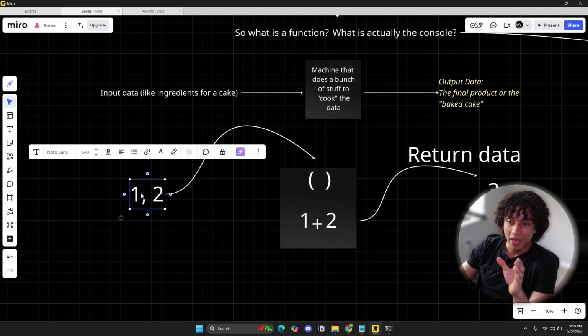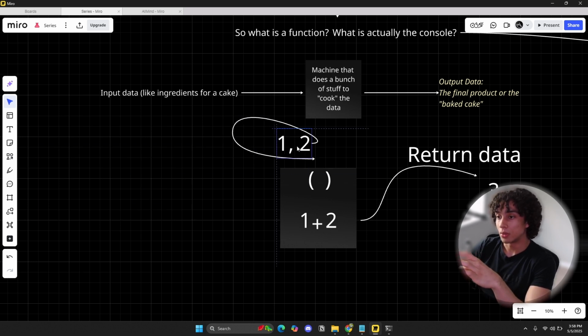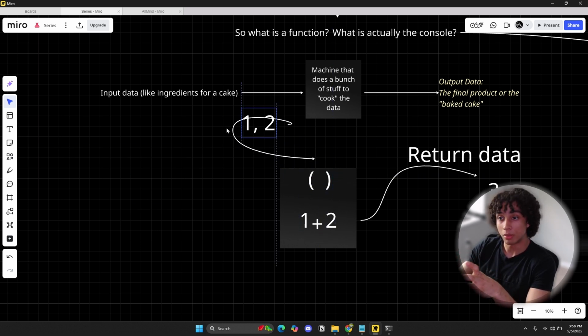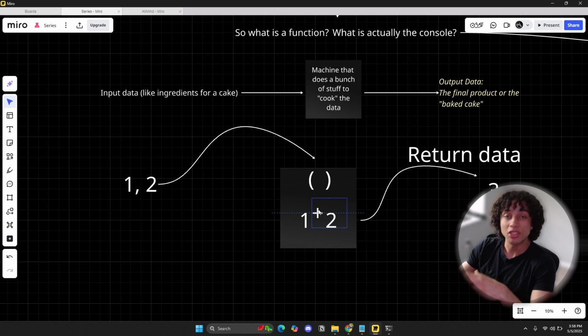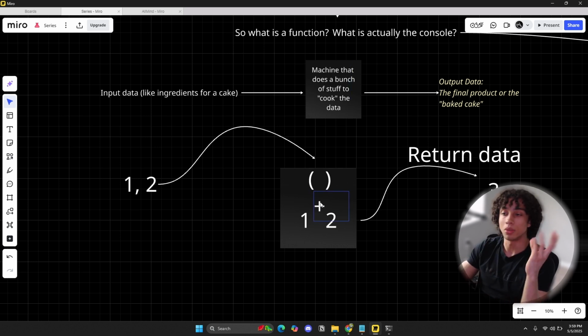So, for example, if I have 1 and I have the number 2, I could put this data in. This is my input data into the machine. And what's going to happen is that this machine is going to be working, right? It's going to have some kind of logic behind it, just like how the oven heats up. This function has the logic, or the ability, to add two numbers together, right?